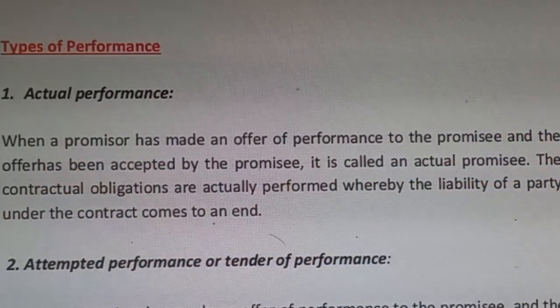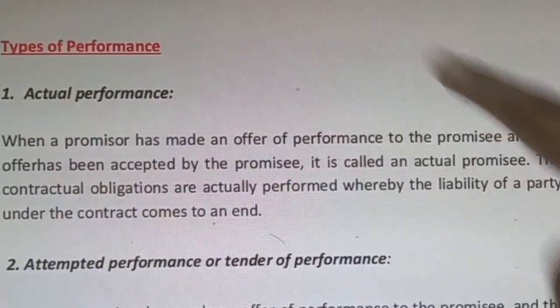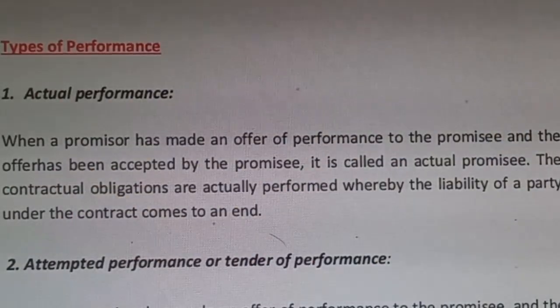What does actual performance simply mean? Actual performance simply means the performance where a promisor is offering to do something and the promisee is accepting that offer. The promisor is offering and the promisee is accepting, and they both perform their obligation. When the promisor is giving something in consideration, the promisee is giving another thing, and that comes to an end of their performance.